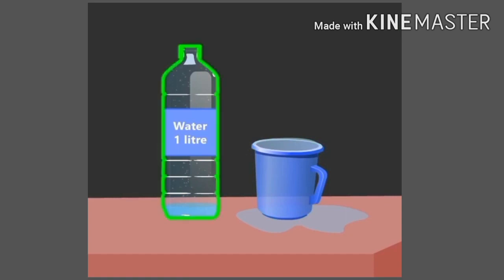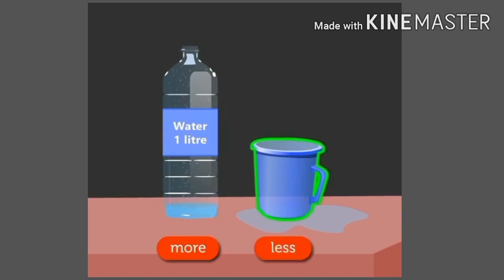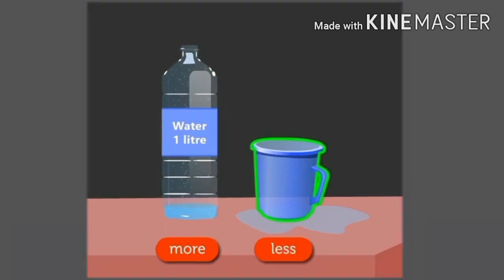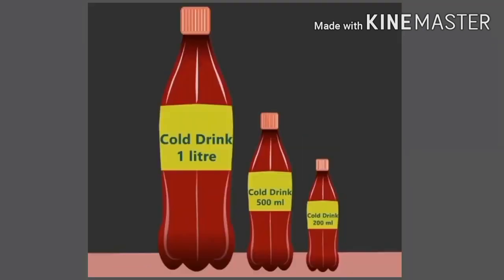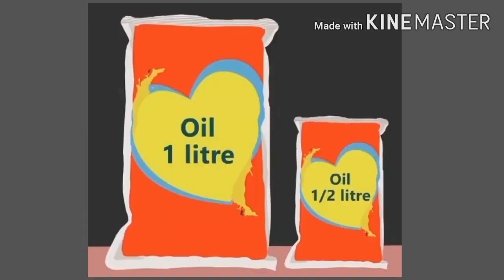That is, the bottle can hold more water than the jar. The amount of water that the jar is holding is called the capacity of the jar. For example, cold drinks are sold in bottles that can hold 200 ml, 500 ml and 1 liter. We have seen cooking oil being sold in pouches that can hold half liter and 1 liter.